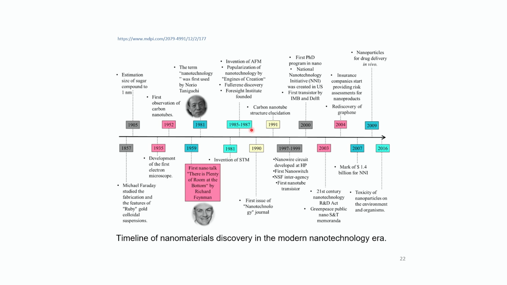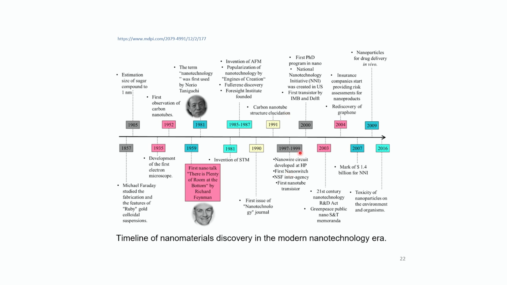Then in 1985 to 87, the invention of AFM, your atomic force microscopy, and the popularization of nanotechnology by Engines of Creation. Then fullerene was discovered, that is a 60 carbon atom nanomaterial. Then the Foresight Institute was founded. Then in 1990, the first issue of Nanotechnology Journal was published, and in 1991, the carbon nanotube structure was elucidated for the first time.